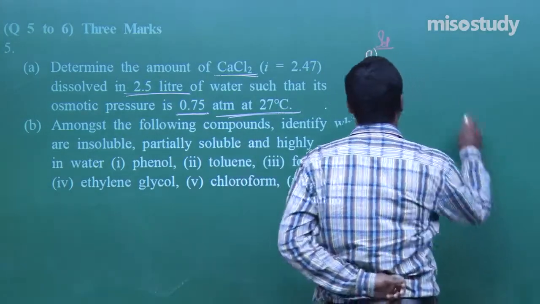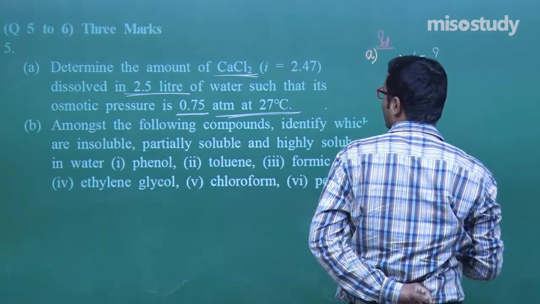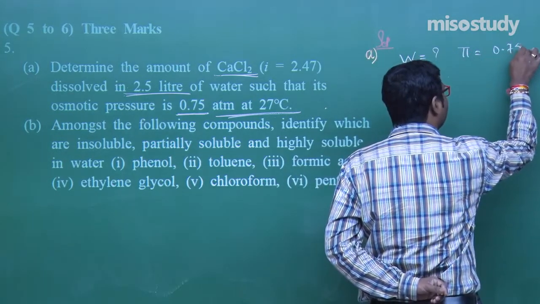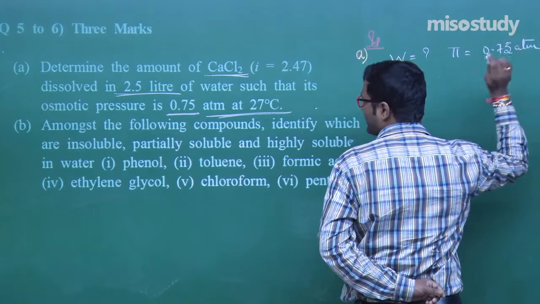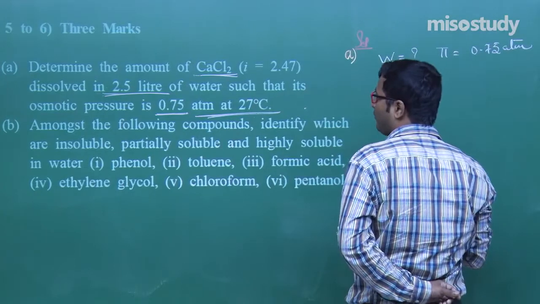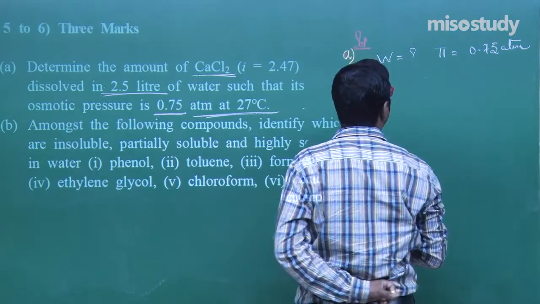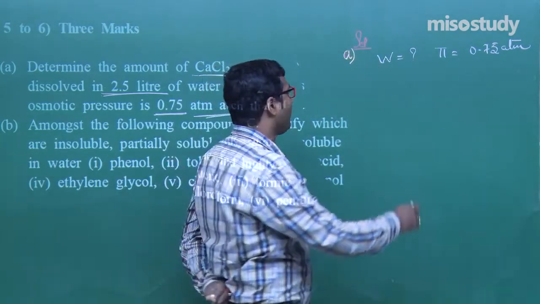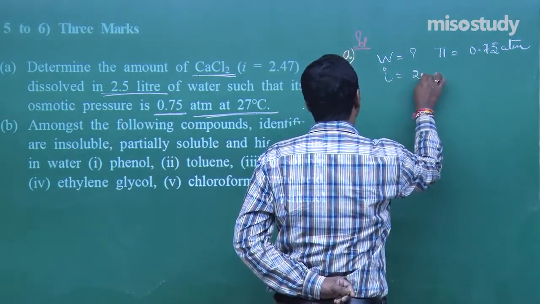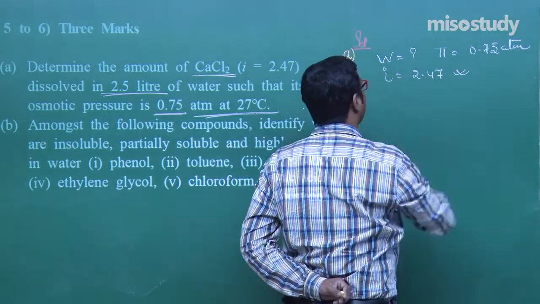Determine the amount of CaCl2. What we need to find is W. What is given here? The osmotic pressure, pi, is given here, my friend, 0.75 atm, and 2.5 liter of water. And i is given here, my friend, 2.47. Clear? Yes, sir, 2.47.